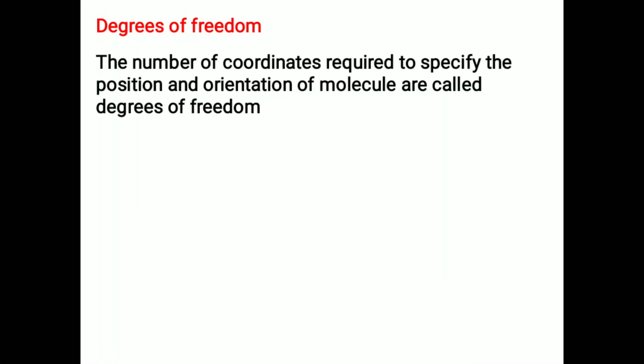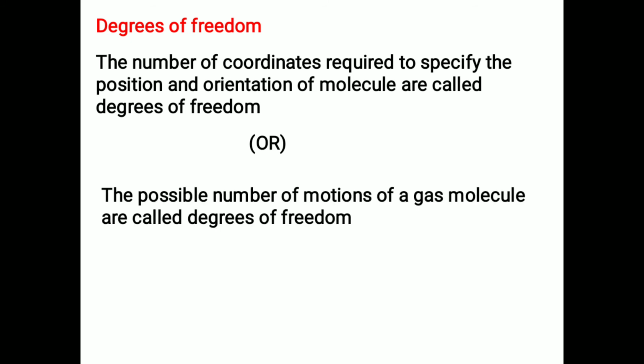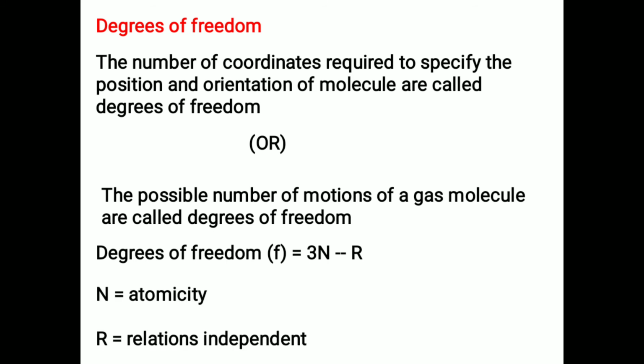So the number of coordinates required to specify the position and orientation of a molecule is called degrees of freedom, or the possible number of motions of a gas molecule is called degrees of freedom. Degrees of freedom of a molecule can be found using F equals 3n minus R. Here n is equal to atomicity and R equals relations independent.